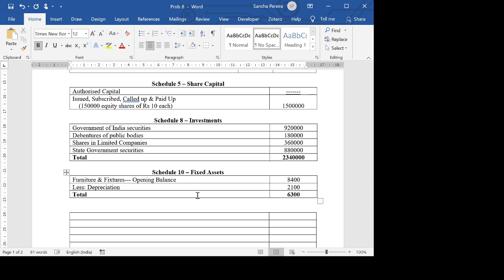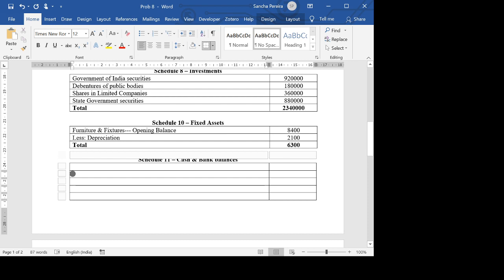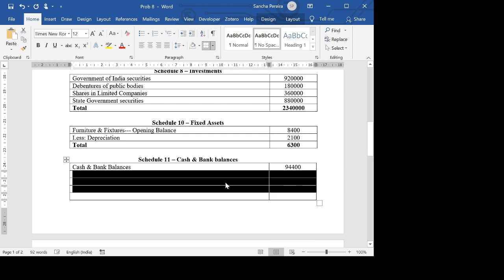Schedule 10 is done. Schedule 11, which is cash and bank balances. Now we just have one item here, that's cash and bank balances only. The total of this one item is 94,400.